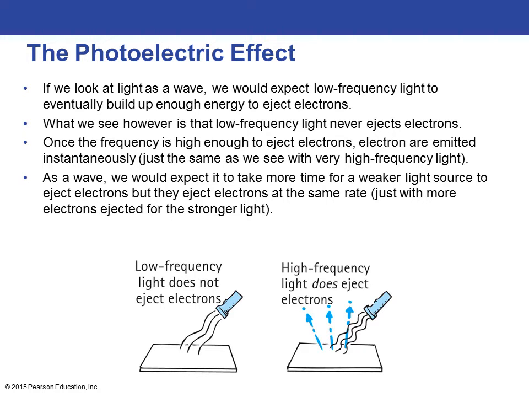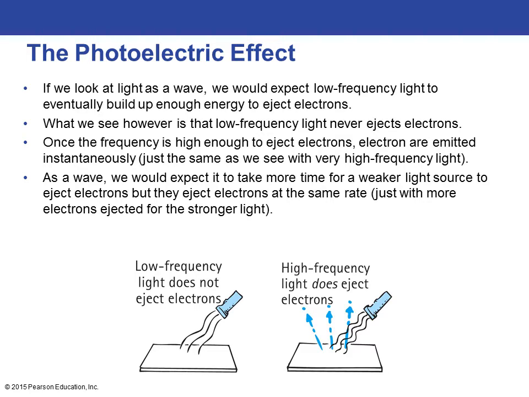Now, if you were to look at light as a wave, you would expect that low-frequency light would eventually build up enough energy to eject electrons. But what we see, however, is that low-frequency light, no matter how long you shine it on the metal, will never eject electrons. Once you get the frequency high enough to eject the electrons, then the electrons are emitted instantaneously, and they're emitted just as quickly as if you had a high-frequency light.